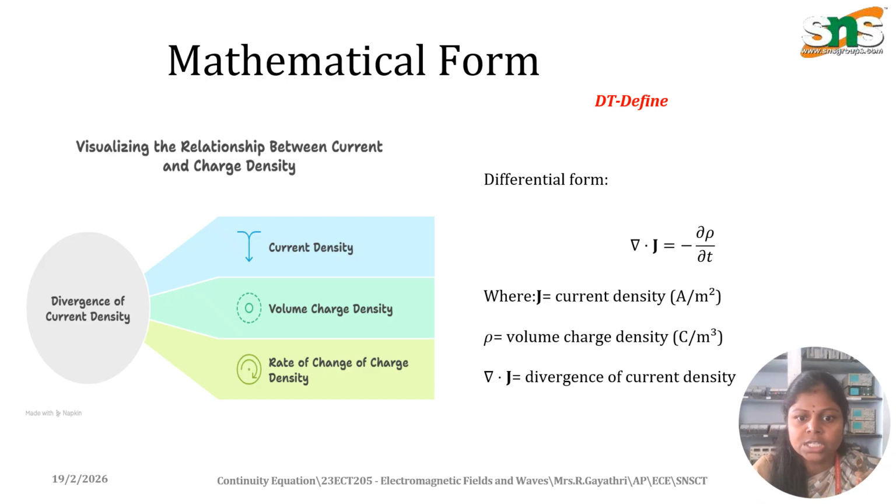So the differential form is del dot J equals minus dou rho by dou t, where J represents current density, rho represents charge density, and dou rho by dou t is the rate of change of charge density in that particular medium.